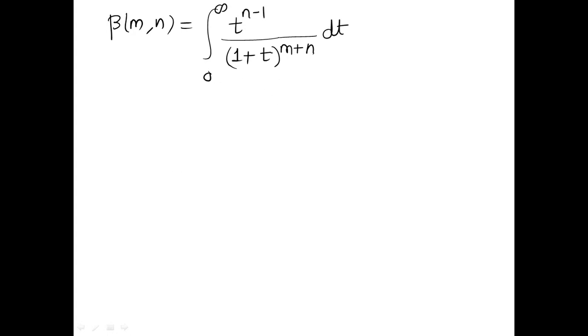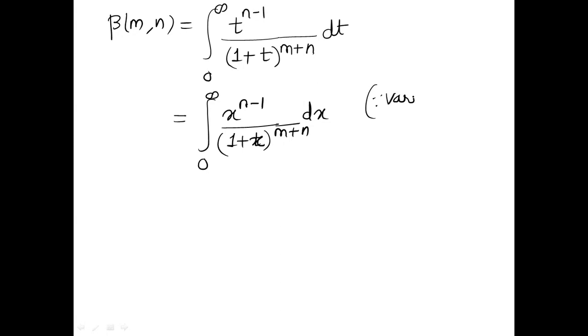Yes. See, what is our requirement? Our requirement is x to the power n minus 1 upon 1 plus x to the power m plus n dx. But as I said, the variable of integration is a dummy. So as per requirement, I can now replace t by x also, right? Just a replacement. So it will be written as x to the power n minus 1 upon 1 plus x raised to power m plus n dx. Why can we write this? Since the variable t is dummy. As per the requirement, it can take any form. So now the result is proved.